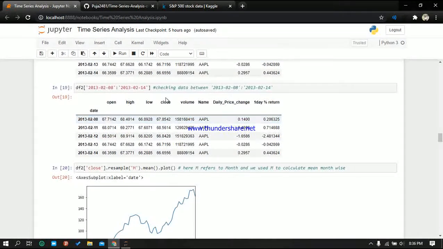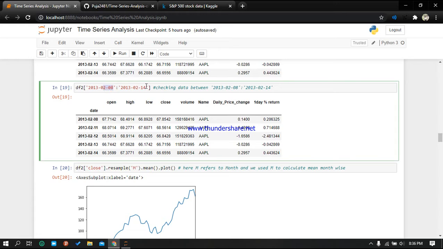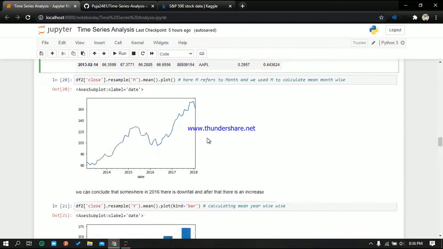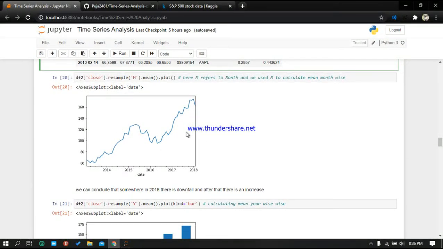Here I am checking the data between February 2013 and the month 8 to 14. These are the dates I am checking, and here is the mean. See, between 2016 and 17 there was a downfall, and then an increase.